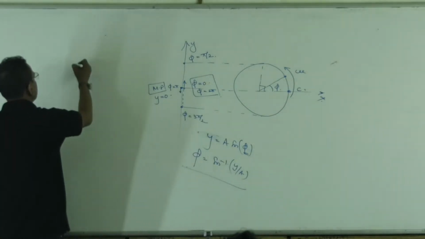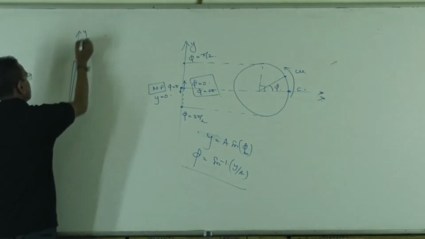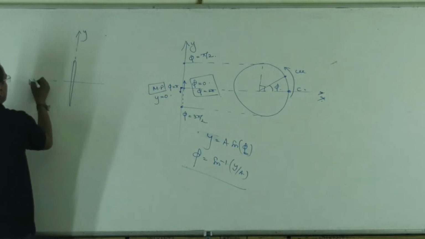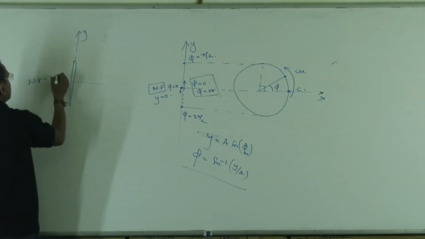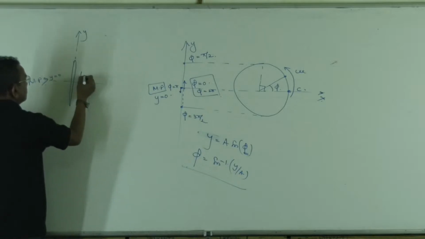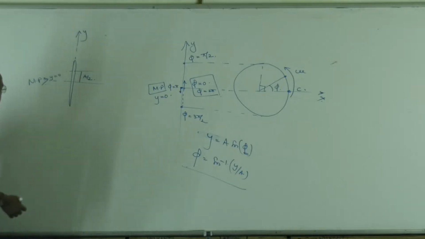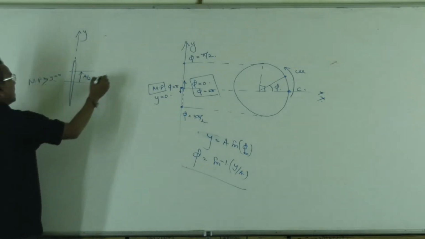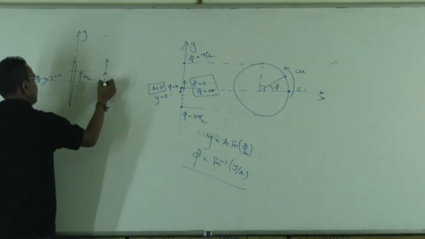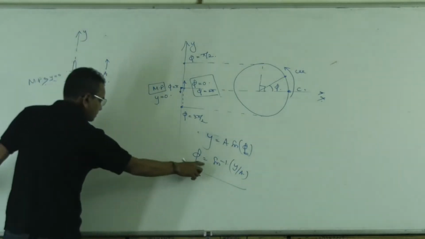Somebody will ask: a particle is in simple harmonic motion on the y-axis, mean position at y is equal to 0. The particle is at a distance plus a by 2, where a is amplitude. Find the phase of the particle. I can use this equation.